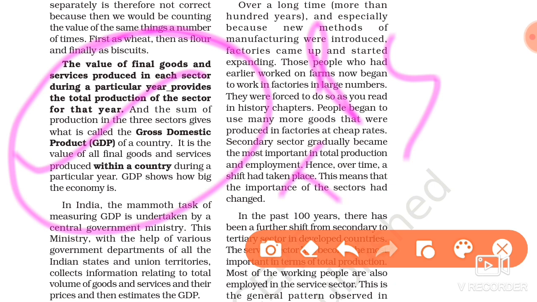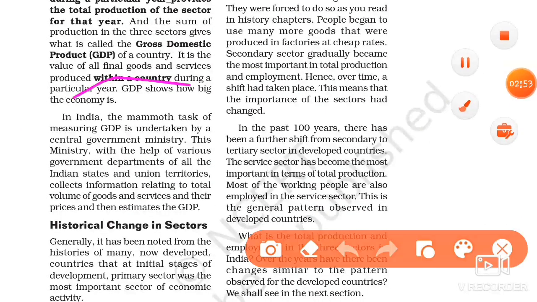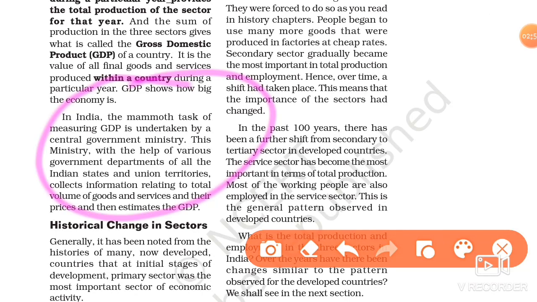In India, who has undertaken the responsibility of measuring the GDP? The central government ministry.